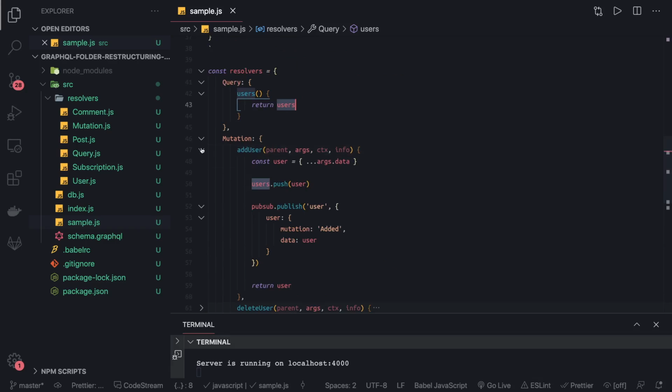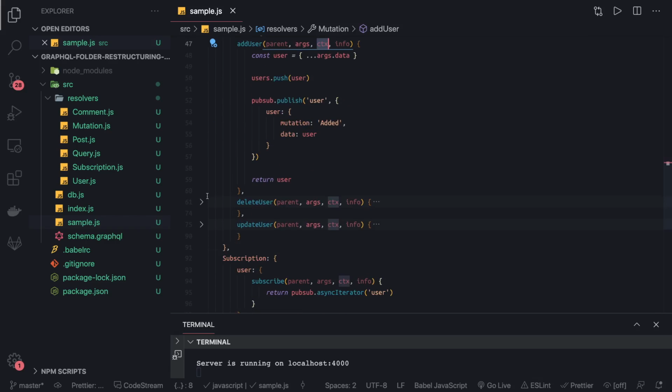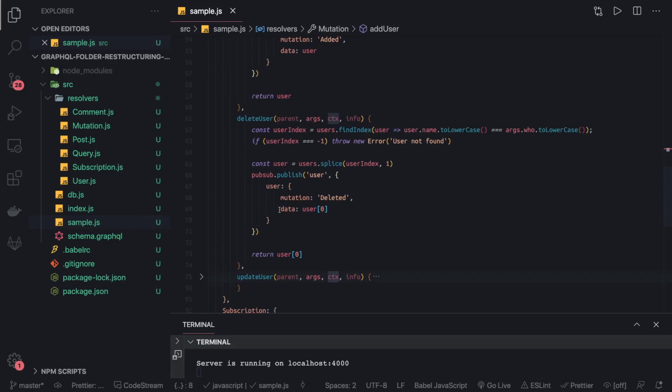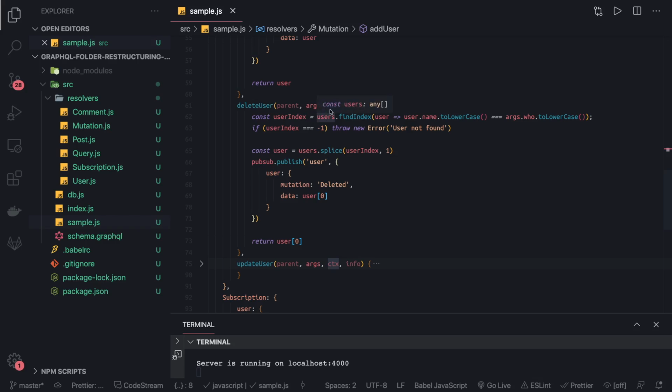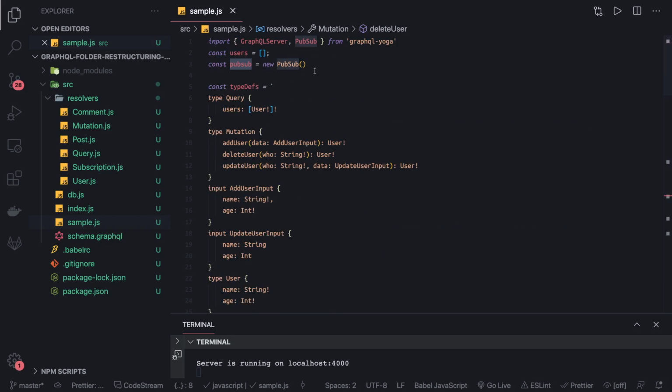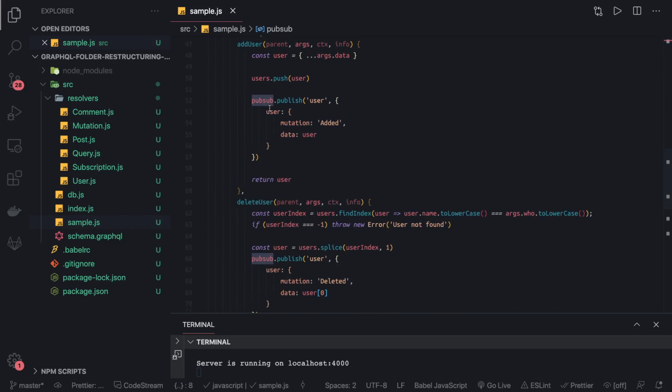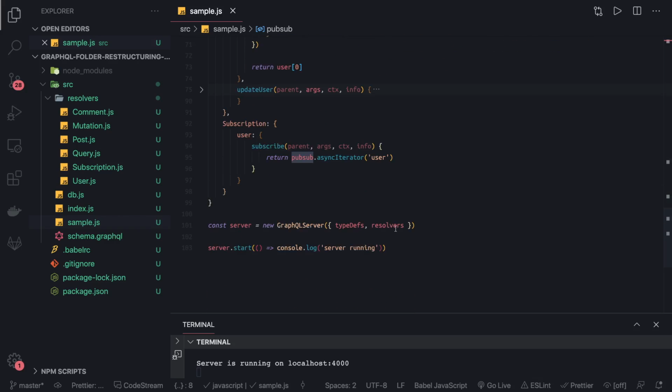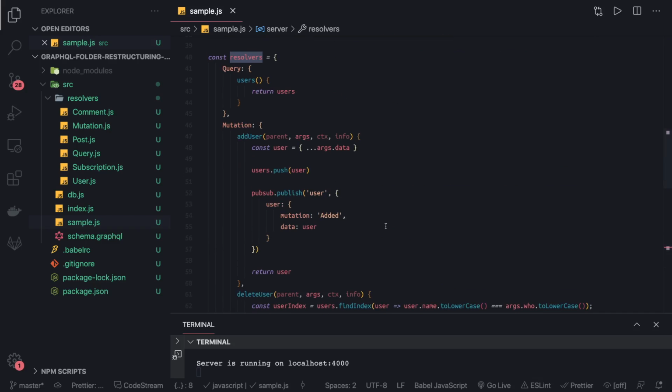Now from these mutations, we are able to access the pub/sub from context.pub/sub. Here you can see we are accessing pub/sub. We don't have multiple files, so we created a pub/sub on the top and we are using this pub/sub only. Otherwise, you can pass the pub/sub in the context. In the resolver definition you can pass the context and then access this pub/sub from the context, but that is fine. So here we are doing pub/sub.publish user event, and this is the payload.